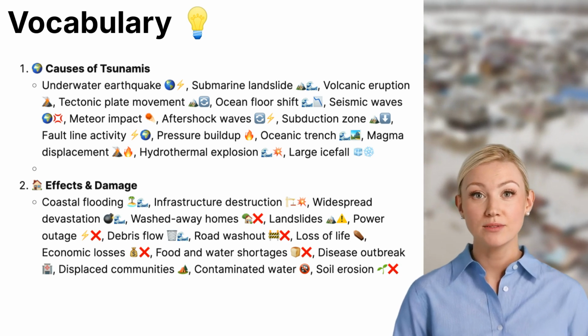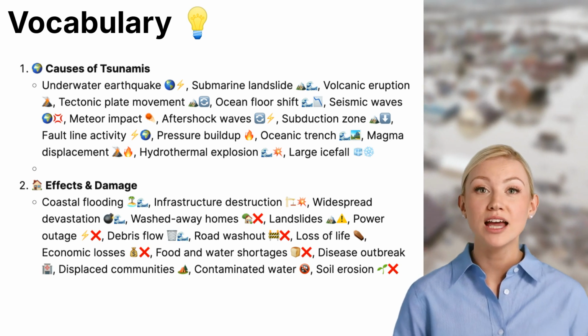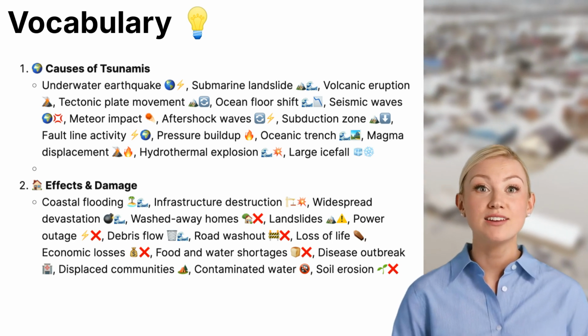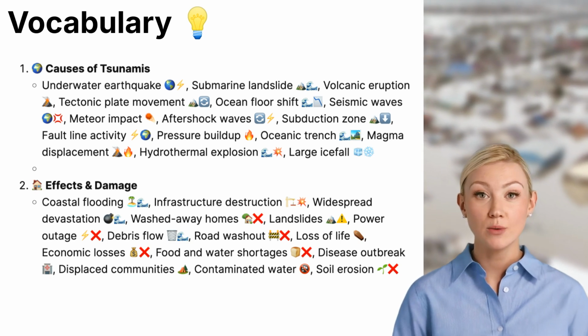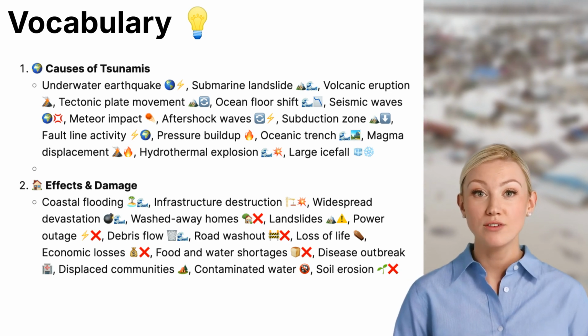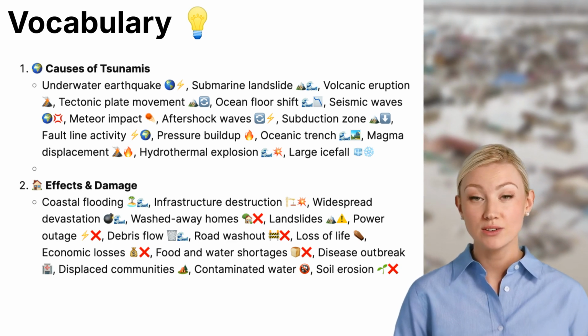Magma displacement. When molten rock shifts beneath the ocean floor, it can push water upward and cause a tsunami. Hydrothermal explosion. Sudden releases of gas or steam from underwater volcanic activity can send massive waves outward. Large ice fall. When a huge chunk of ice breaks off from a glacier and falls into the ocean, it can generate waves similar to a tsunami.